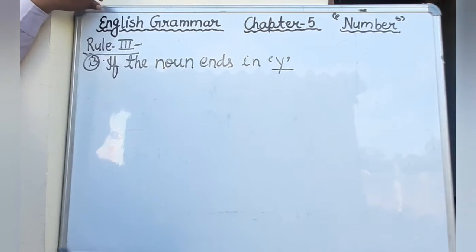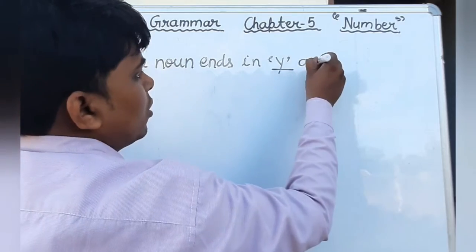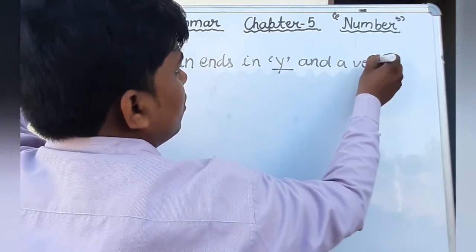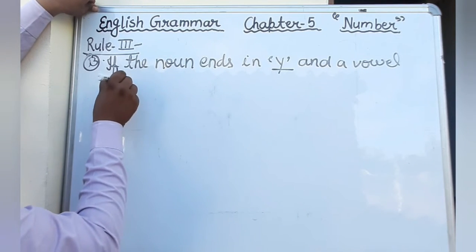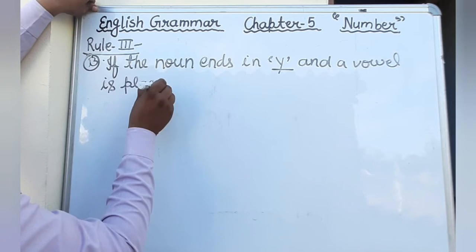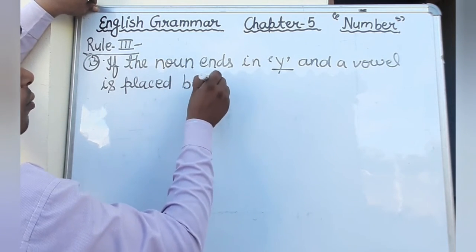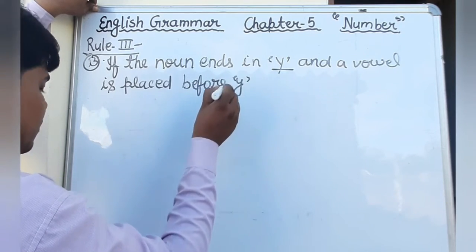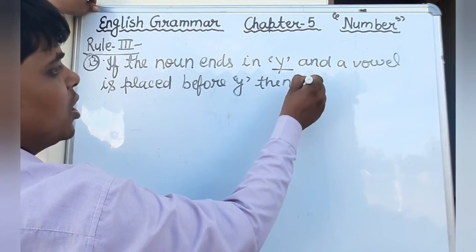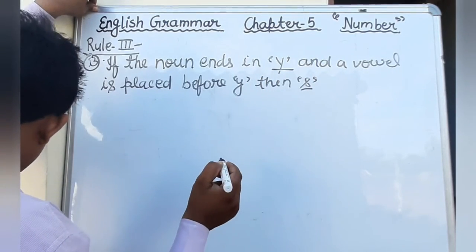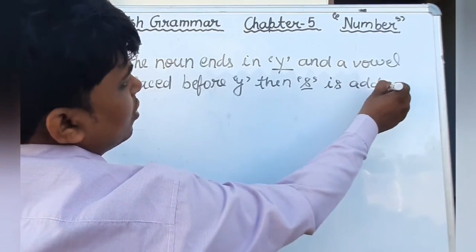Okay, if the noun ends in Y and a vowel is placed before Y, then S is added to it.